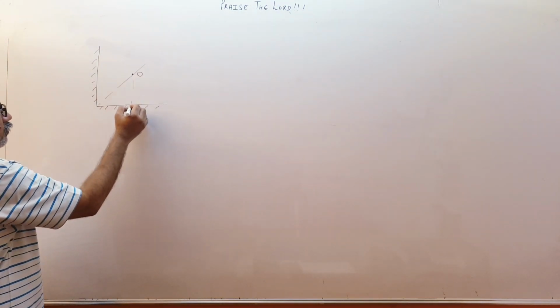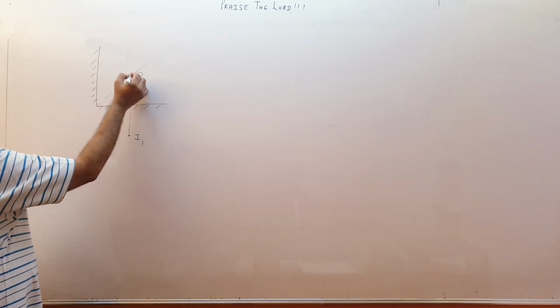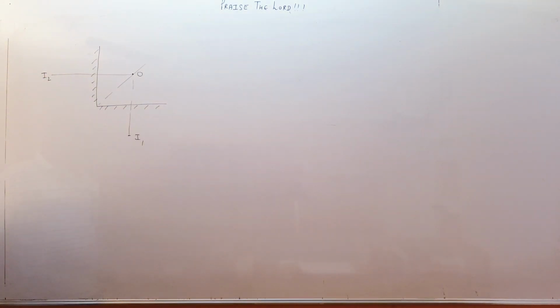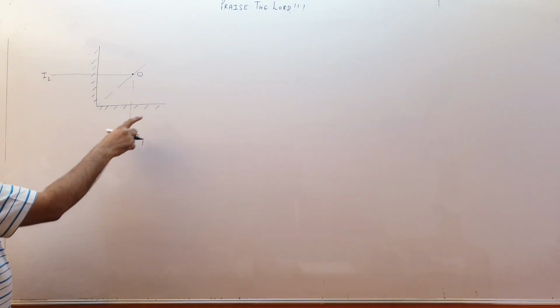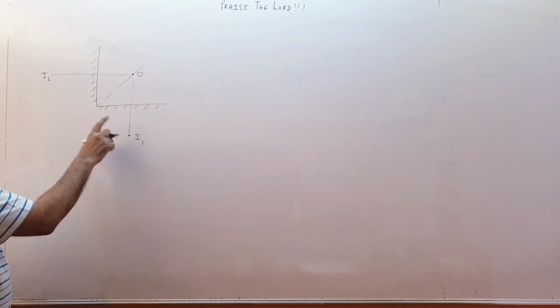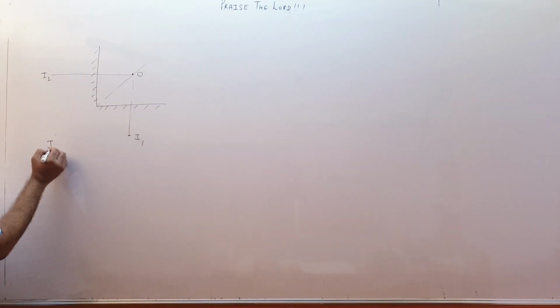Its image will be formed over here at the same distance, I1. In this mirror, the image will be formed over here, I2. Then this mirror will look at this image as object, and therefore another image will be formed. And this mirror will be able to see this object, and then another image will be formed, somewhere over here, I3.